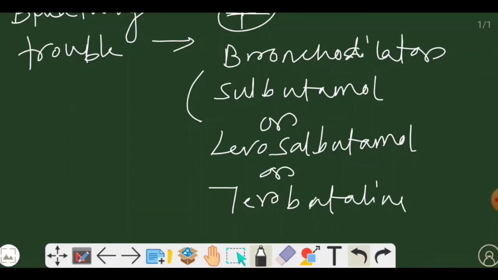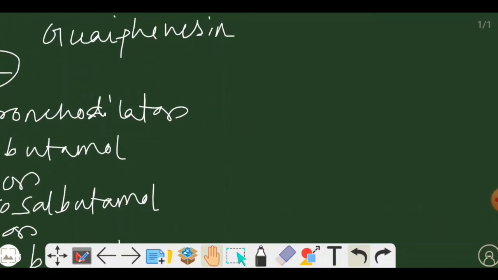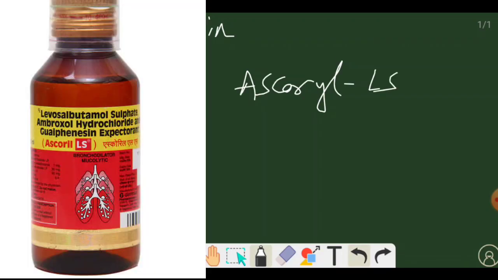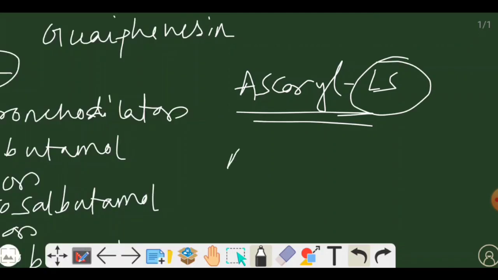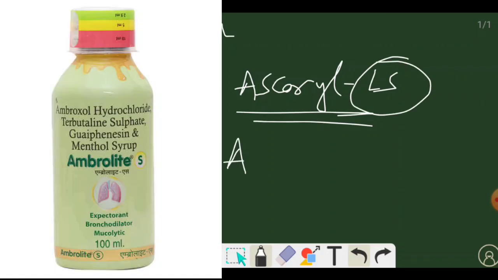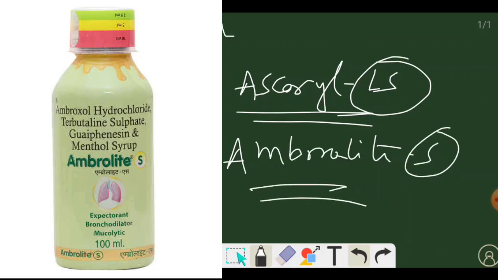Now, let's take one example of syrup. Let's take the example of Ascoril LS. In this composition there is levosalbutamol, or you can also take the example of Amrolite. So these are some of the examples.